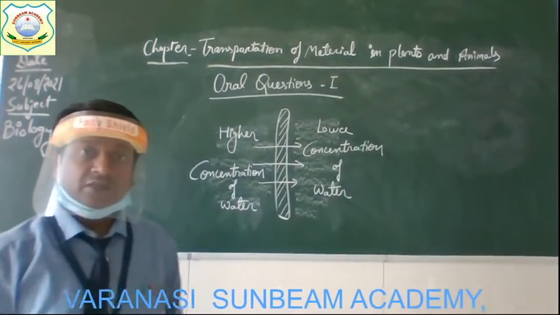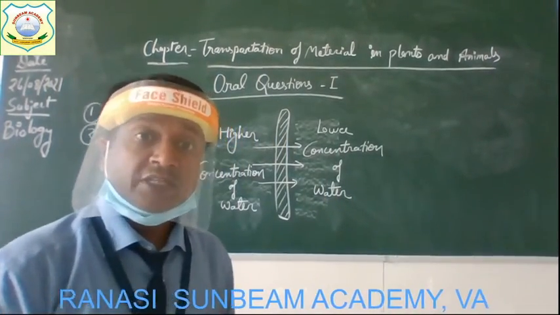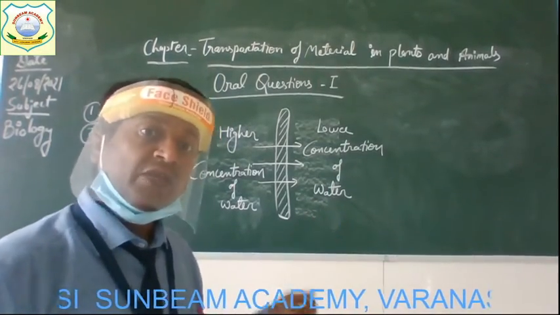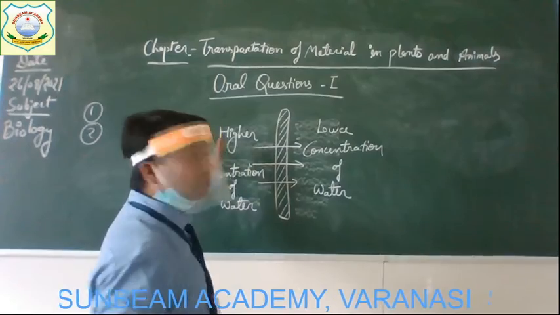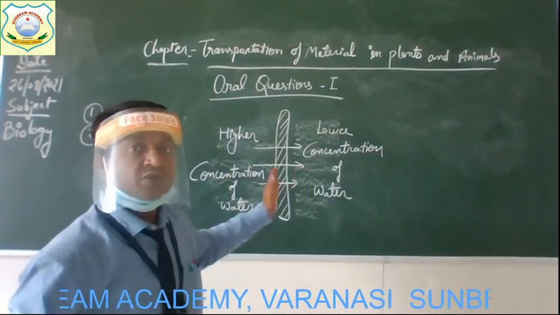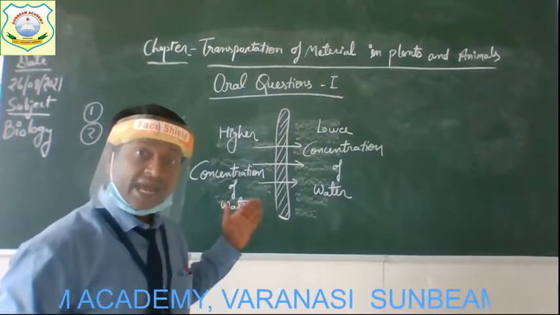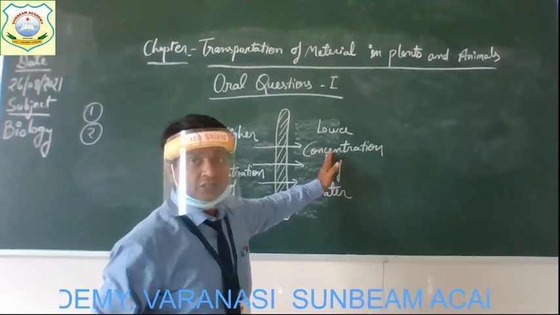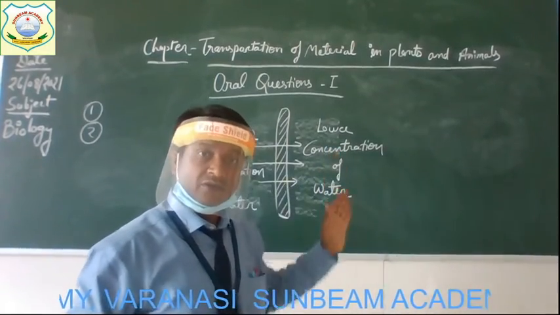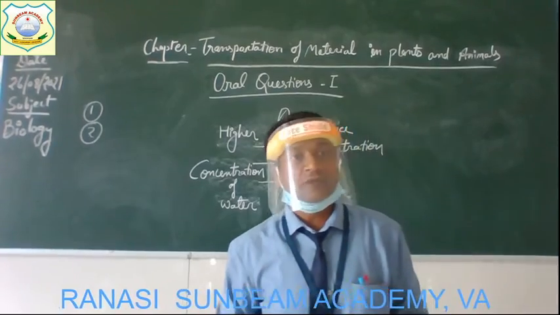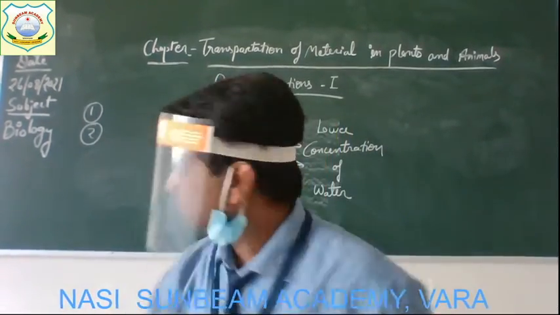So the question is, what determines the passage of water? Simply you can say that the concentration of water determines the passage of water through a semi-permeable membrane, and the direction of movement is from higher concentration to lower concentration. Okay, understood children? Now come to the next question, question number 3.